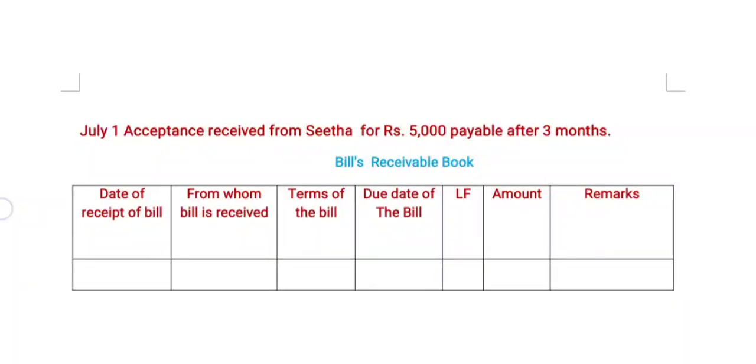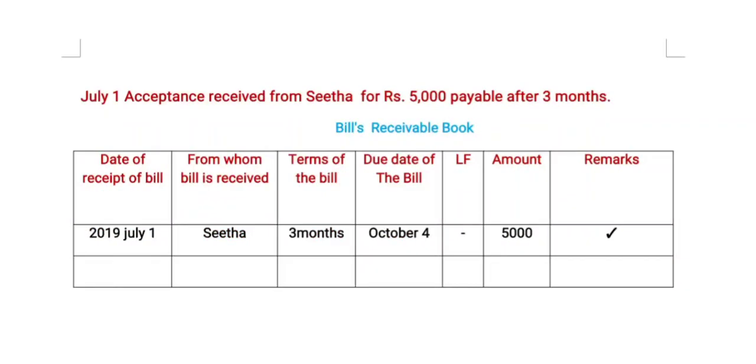Now we are going to post this transaction in the bills receivable book. After completion of the transaction, the proforma of the bills receivable book looks like this. Date of receipt is 2019 July 1st. Name of the person from whom received, the buyer, is Sita.